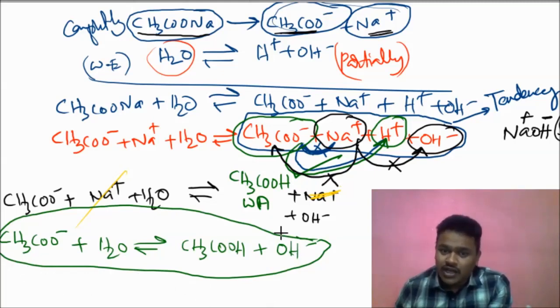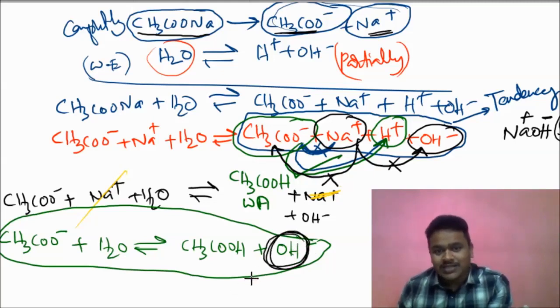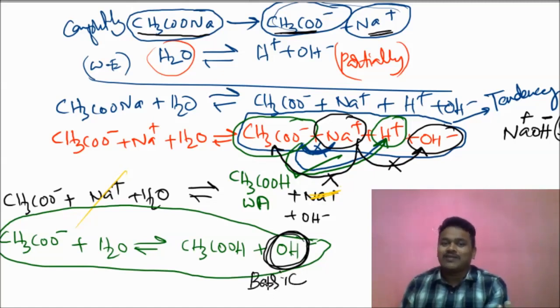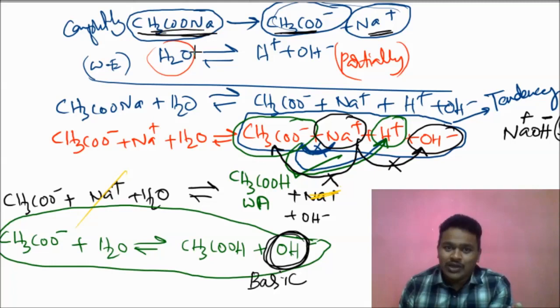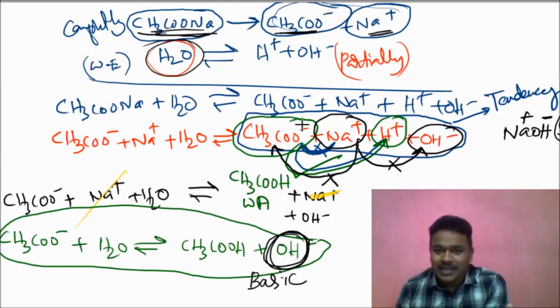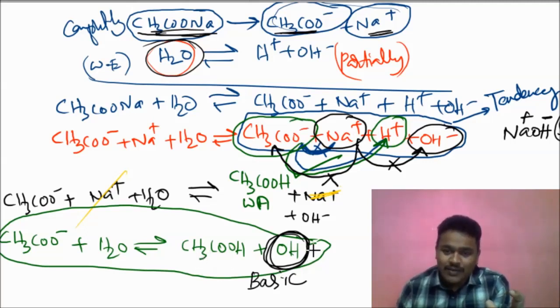In the final solution, what is there? OH minus ions are there. OH minus ions indicate what nature? Basic nature. This is what I was studying. If you take this salt and add water, there is a tendency among the ions. Based on that, you get unionized acetic acid and OH minus ions in the resultant solution. OH minus ions represent the basic nature. That is why, whenever basic nature is there, pH is definitely greater than 7.